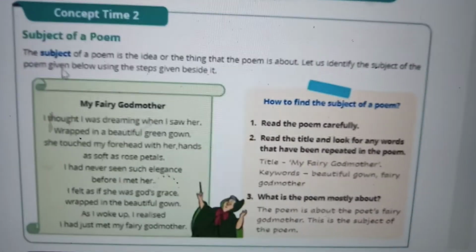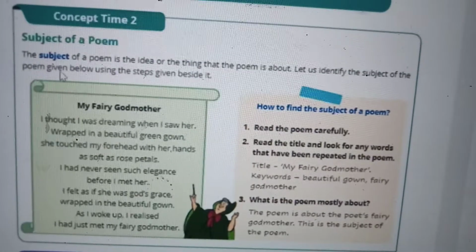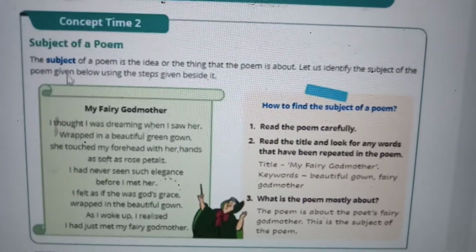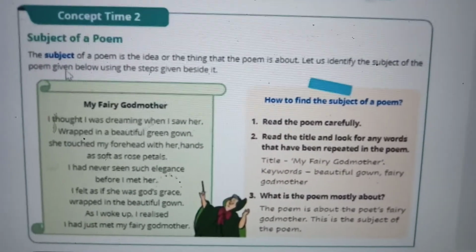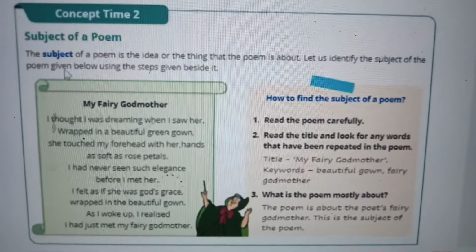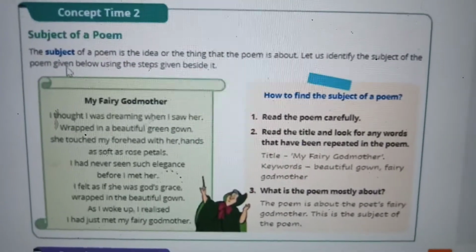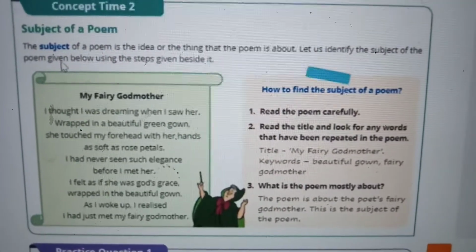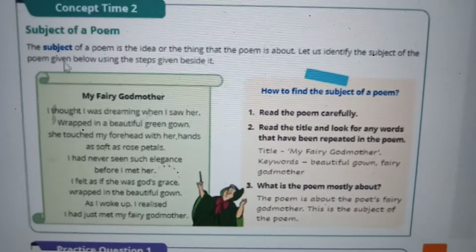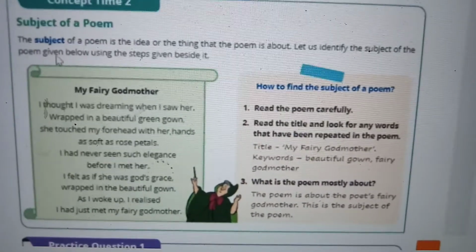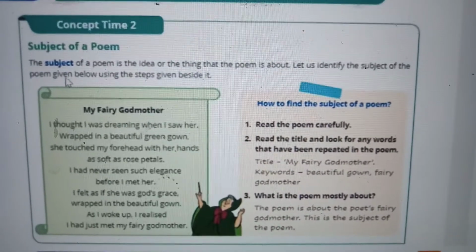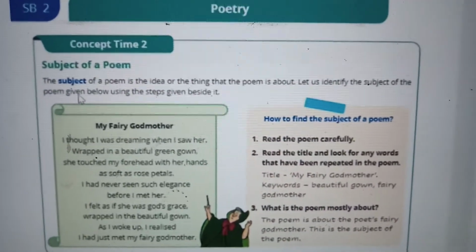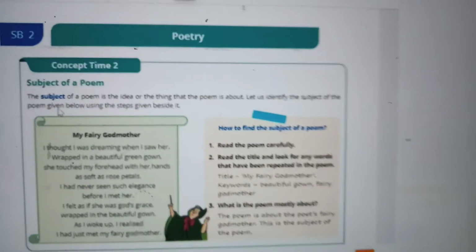The subject of a poem is the idea or the thing that a poem is about. Let us identify the subject of the given poem. They have given the same poem here, My Fairy Godmother. So, read the poem carefully. Read the title and look for any words that have been repeated in the poem. That is called the keywords. Here the beautiful gown, Fairy Godmother. What is the poem mostly about? The poem is about the poet's fairy godmother. This is the subject of the poem. Okay.